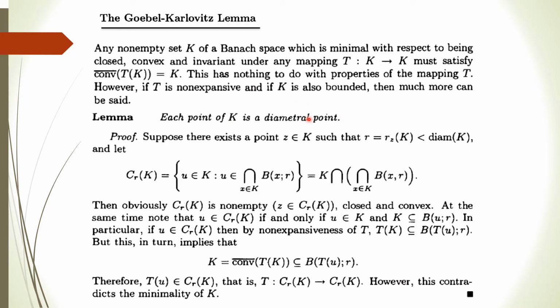So whenever K is a non-empty subset of a Banach space which is minimal with respect to being closed, convex, and invariant under any mapping T satisfying this condition, and it is bounded also and T is non-expansive, then every point of this set K is a diametral point.